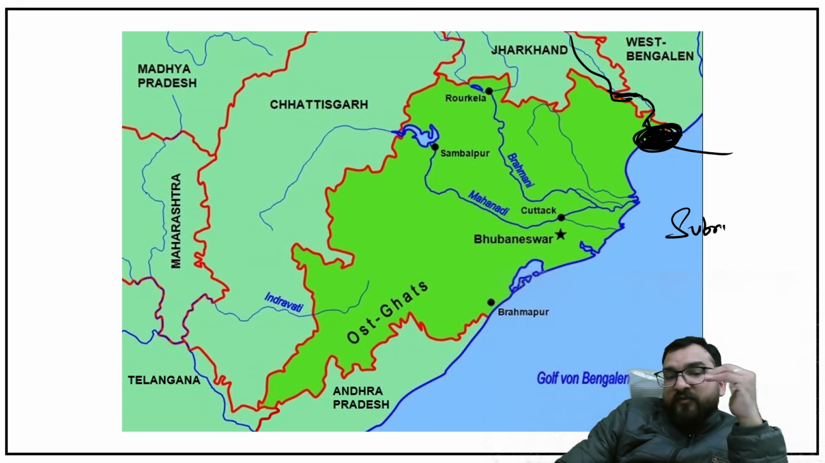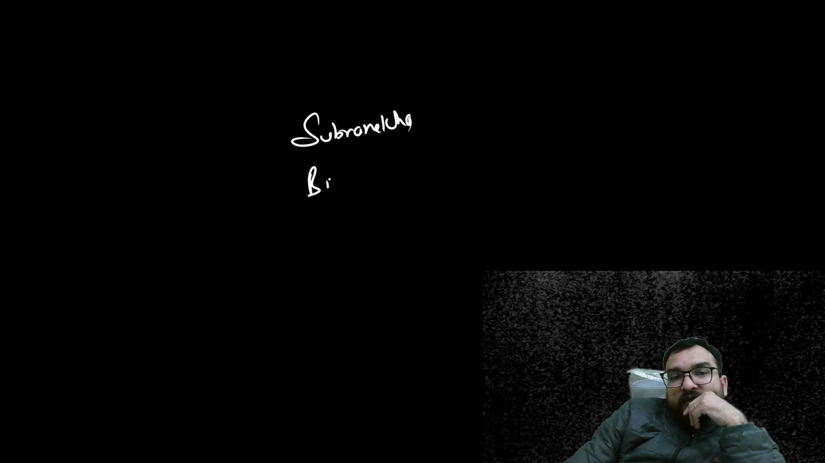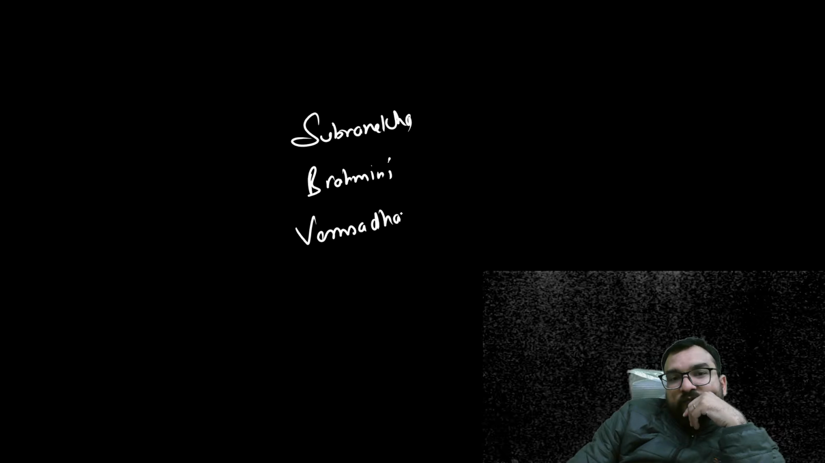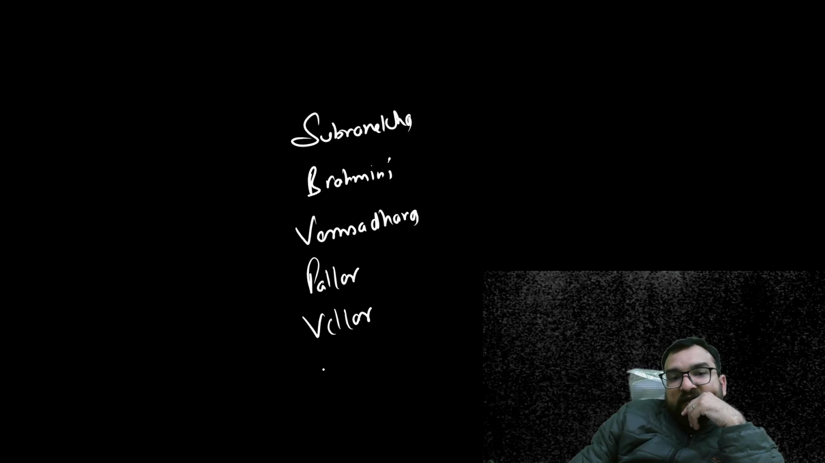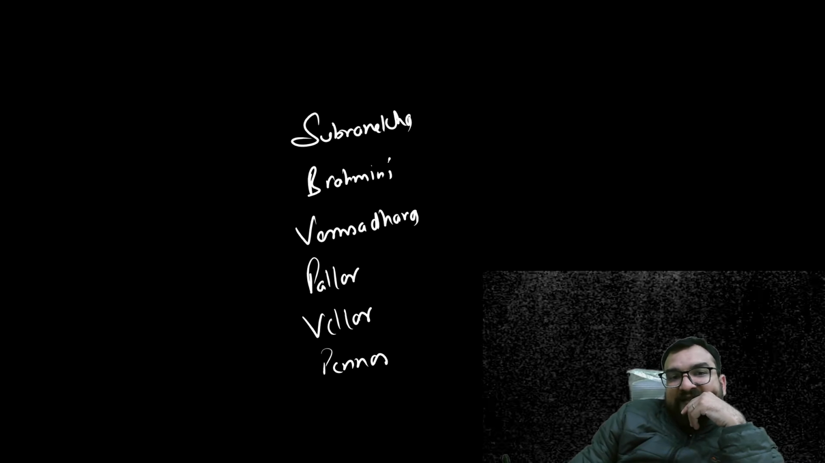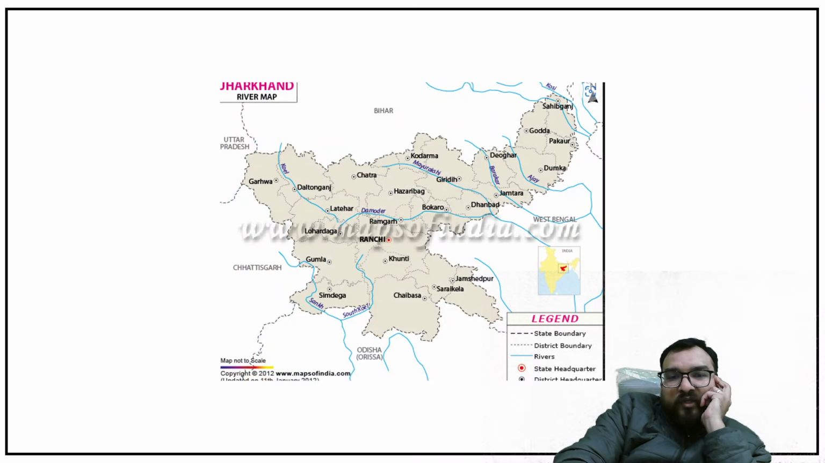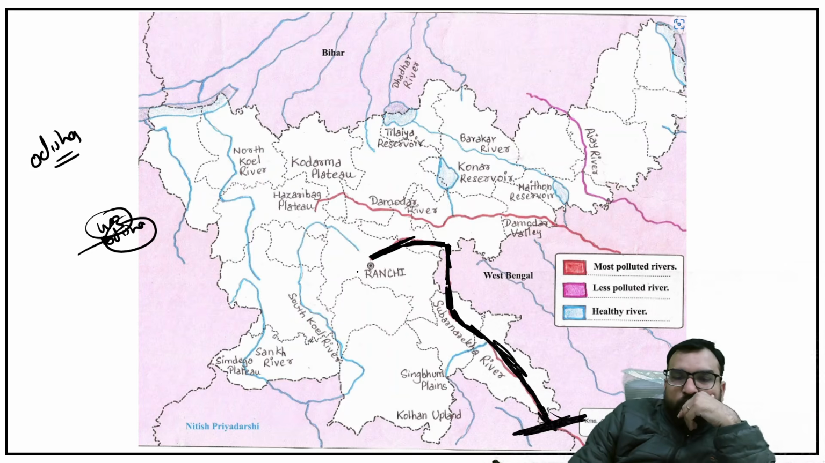And this is important from the point of view of the order of the rivers also. Like Subarnarekha, you will be finding Brahmani, you will be finding Vamsadhara, you will be finding Palar, Vellar, right, Pennar. Like this order you should remember of these rivers, and we will be seeing them one by one, don't worry. Okay, but there are going to come a lot of rivers over here which you have to remember, right? So I have told you about this Subarnarekha as well.